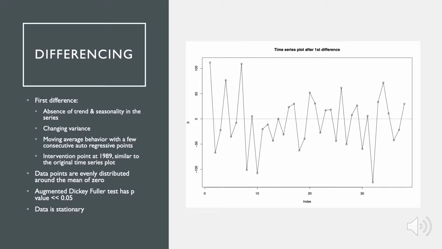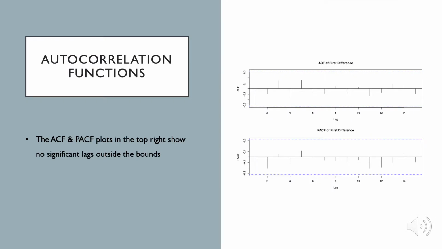After applying the first difference on the data, we can see that the decaying trend has been eliminated, evident by the even distribution of points above and below the line placed at the mean of 0. I can still see the intervention point, but it is less obvious than the original dataset. Both the ACF and the PACF of the first difference have no significant lags outside the bounds, which is leading me to believe that the stochastic component of the difference data is white noise. I'm going to continue with model parameter specification as I'm convinced that the data is stationary and appropriate.